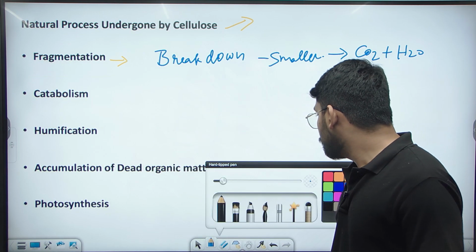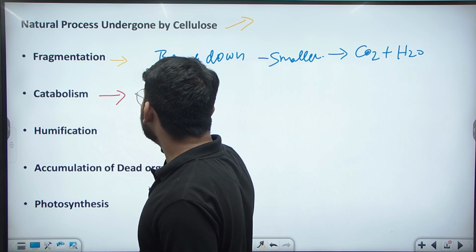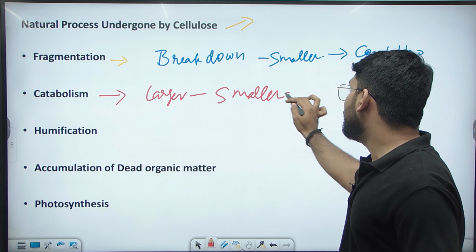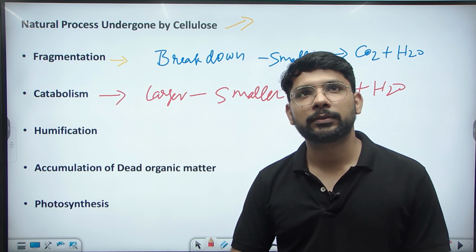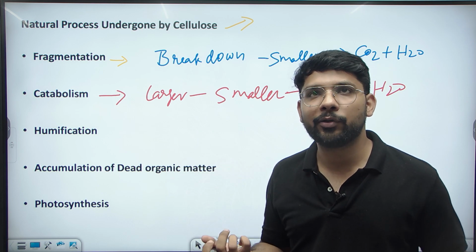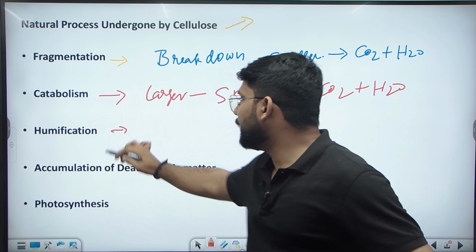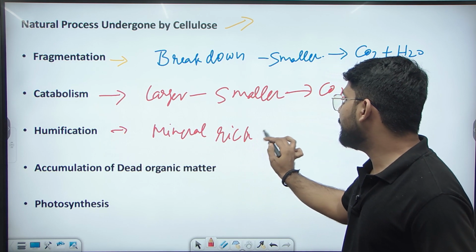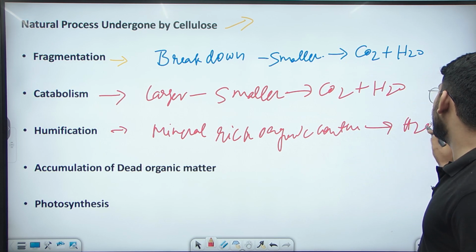The natural process undergone by the cellulose. Then the catabolism, which means the larger units are breaking into the smaller units and finally releasing carbon dioxide and water. So these are examples of breaking down of the cellulose into smaller parts, that is carbon dioxide and water. Then the humification. Humus is a mineral rich organic content which finally breaks down into water and carbon dioxide.